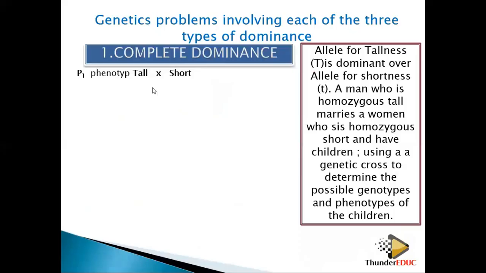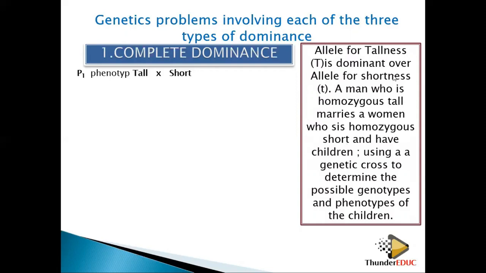Then let's look at one of the questions involving dominance. They are saying that an allele for tallness is dominant over an allele for shortness. A man who is homozygous tall marries, and since tallness is dominant over shortness, this guy is homozygous dominant. He marries a lady who is homozygous short.